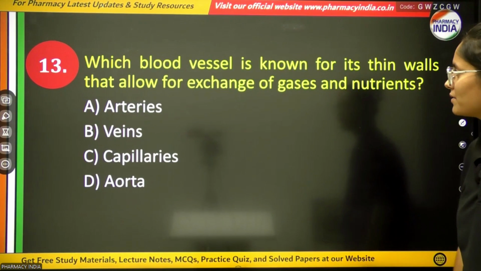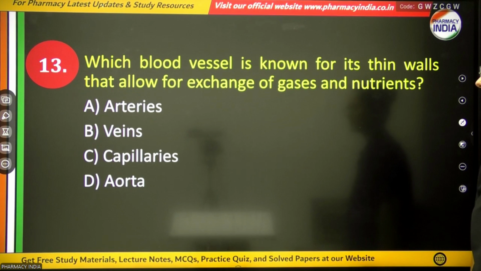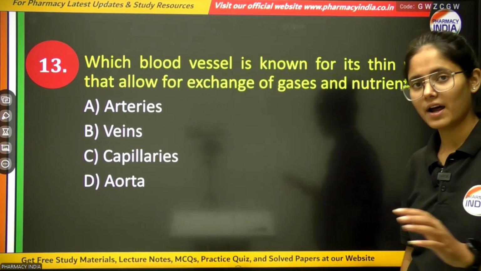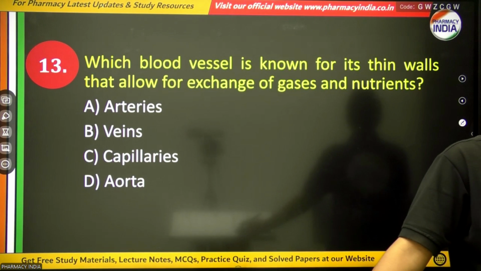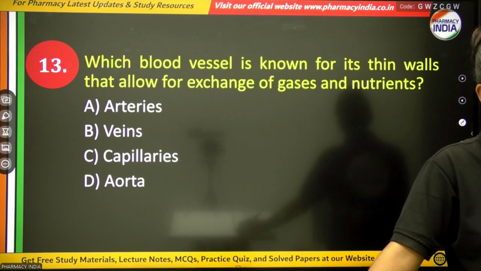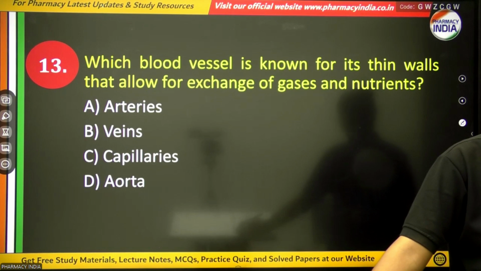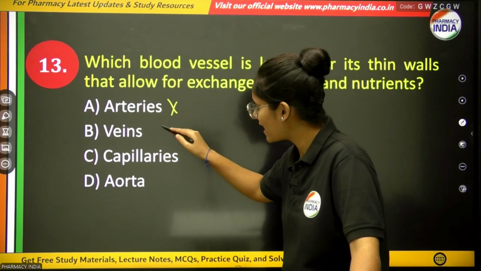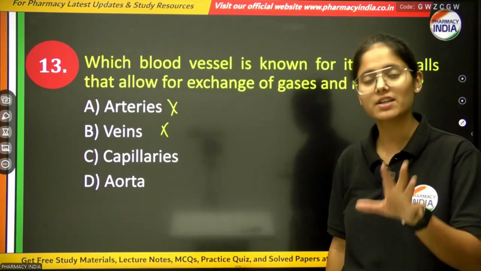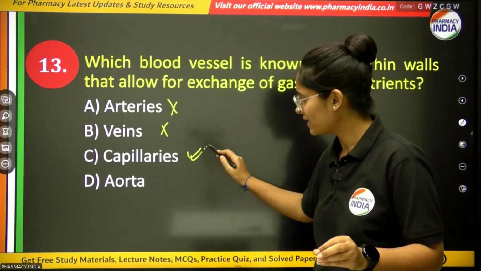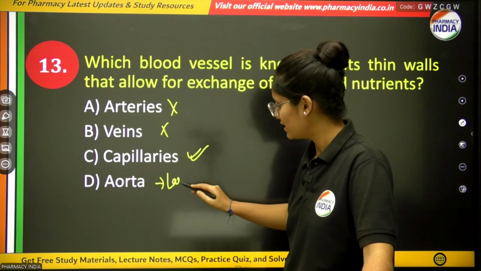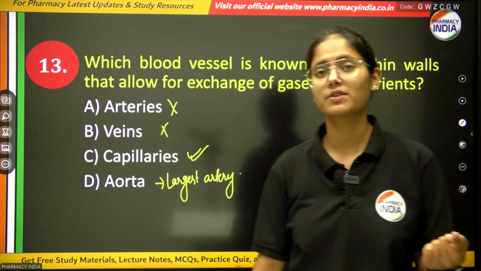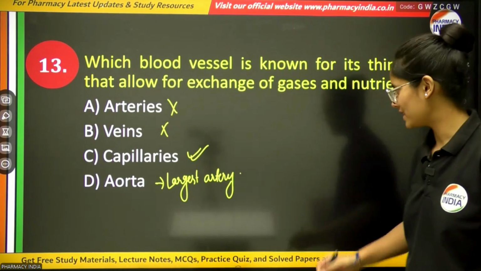Next question, which blood vessel is known for its thin wall that allows for exchange of gases and nutrients? Now, from the given blood vessels, you have to tell the answer which is correct for the exchange of gases and nutrients between blood and body tissues: arteries, veins, capillaries, and aorta. Arteries and veins are not responsible for the exchange part. Clear? The correct option will be capillaries, because the aorta is the largest artery, which is responsible for circulating oxygenated blood to your whole body.